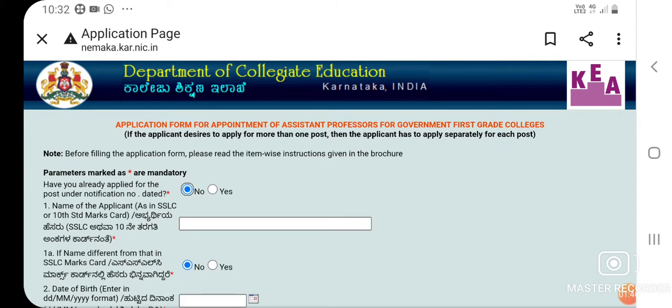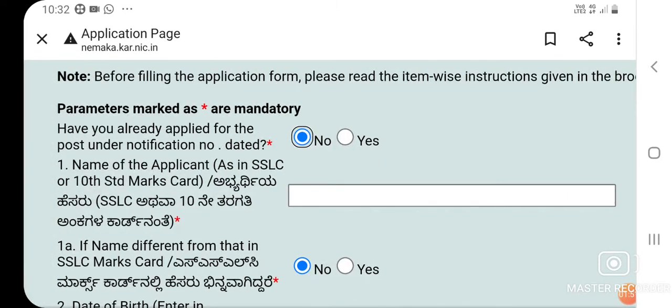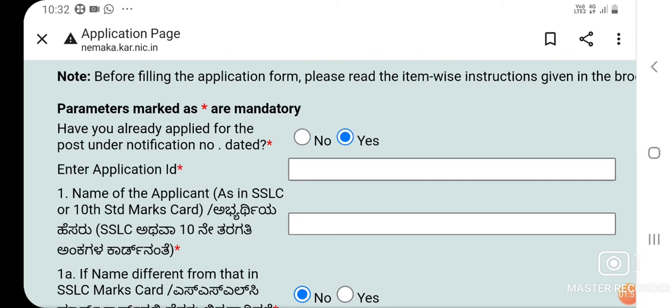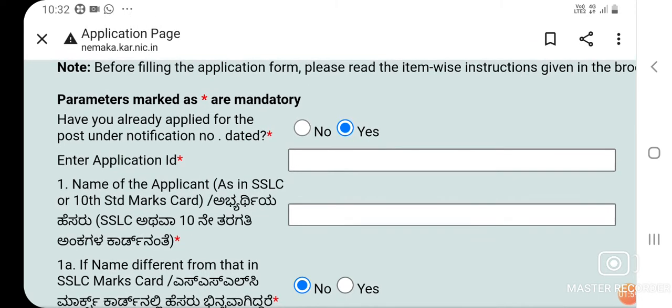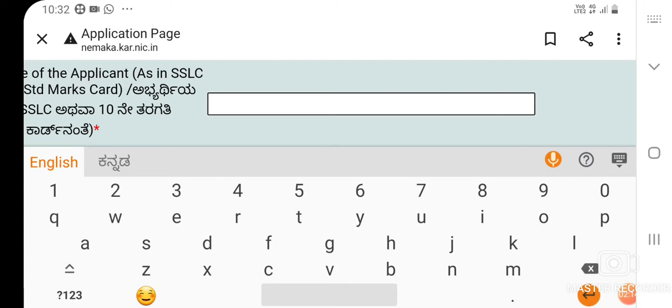Whichever question has the asterisk in red color is mandatory. If you have already applied, say yes. If you are applying and filling this form for the first time, say no. Then the first field asks you the name of the applicant as per the SSLC or 10th mark sheet. Your name should be typed here.